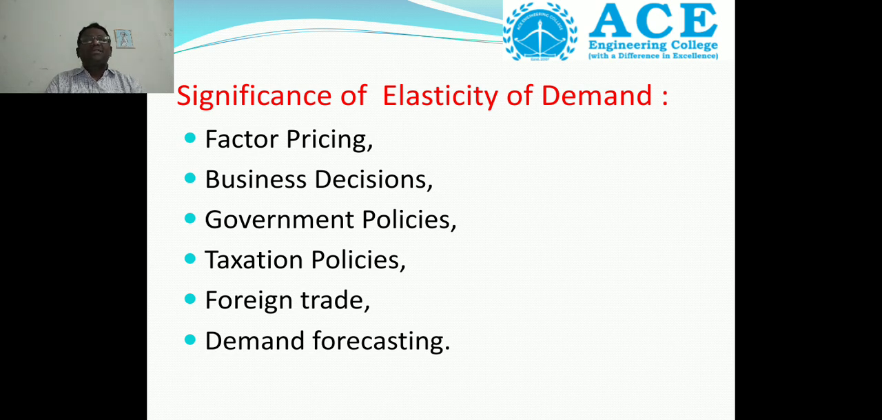Then the next one is demand forecasting. What is the meaning of forecasting? Forecasting means to estimate in advance the demand for a particular product. Whether the demand is more, less or moderate, we can identify through demand forecasting. So the significance of elasticity of demand is factor pricing, business decisions, government policies, taxation policies, foreign trade, demand forecasting.